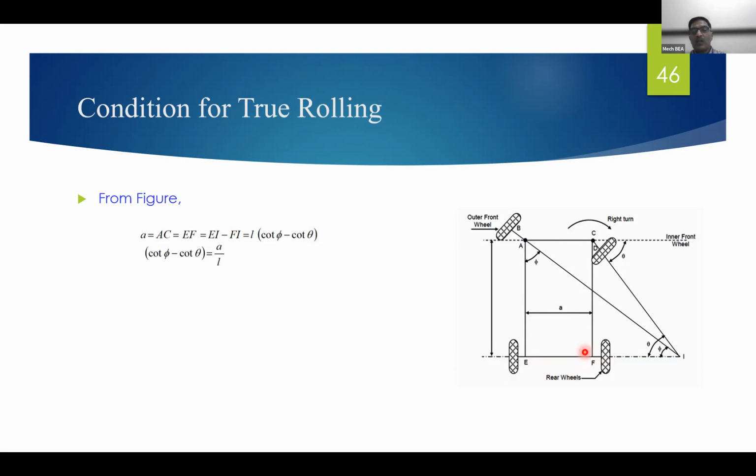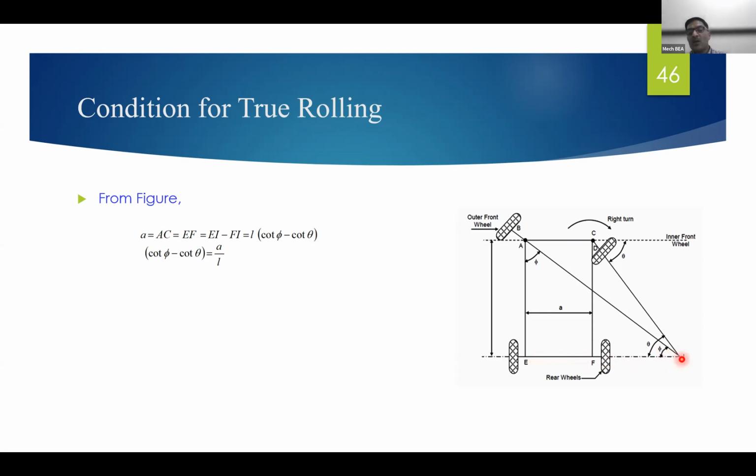EF can be written by including this I as EI minus FI. Now, how do we get this EI?